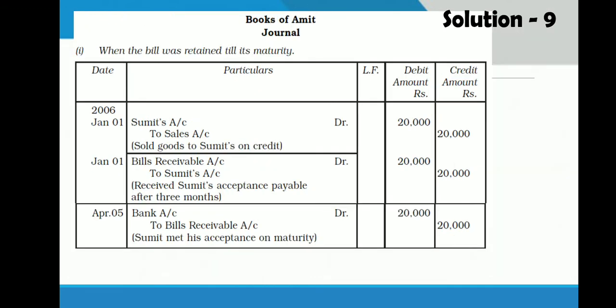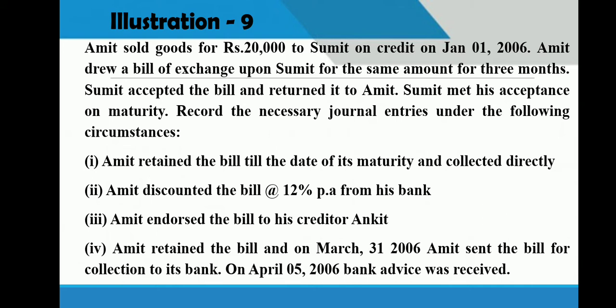Once again we check the maturity date. January 1st, in that we add 3 months. So it will become April 1st. In April 1st, if we add 3 days of grace, then it will become 4th April. So maturity date would be 4th April. But here see at the last line it is written on April 5 bank advice was received.